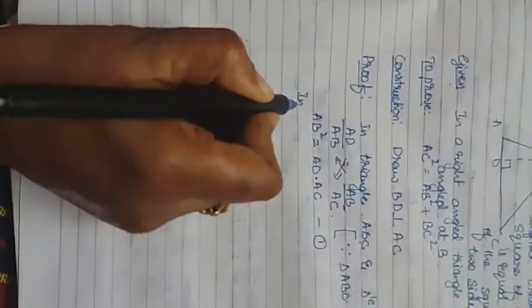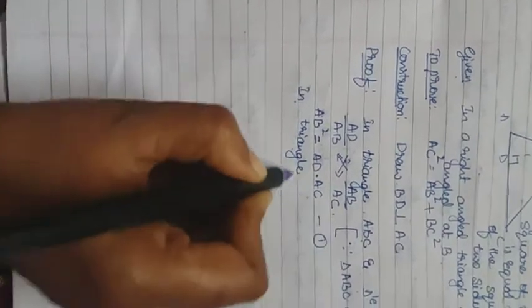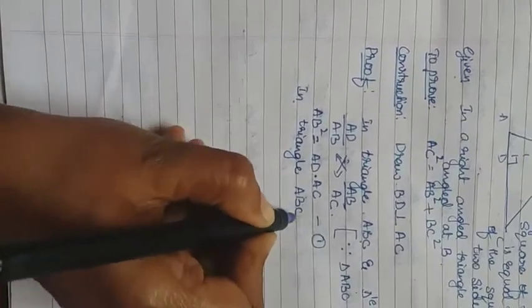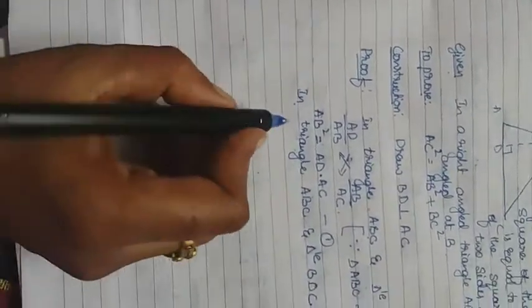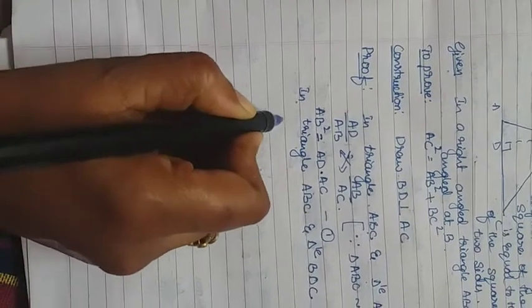Next, in the same way, in the next triangle. I told you already, first the whole triangle and then the part, that is the triangle after ADB, triangle BDC. So we can take it like that.